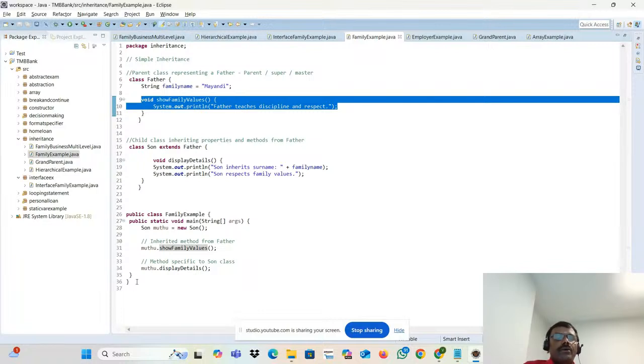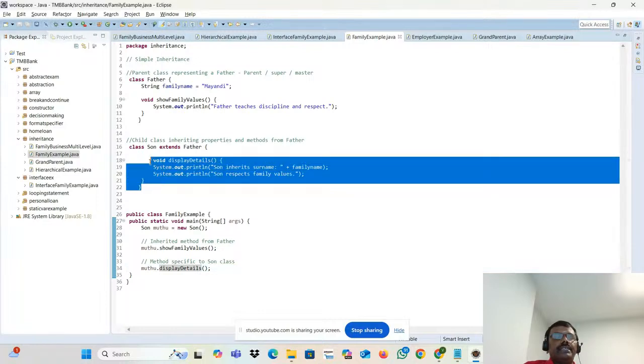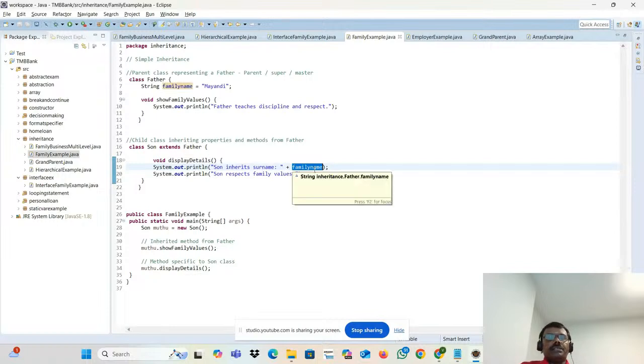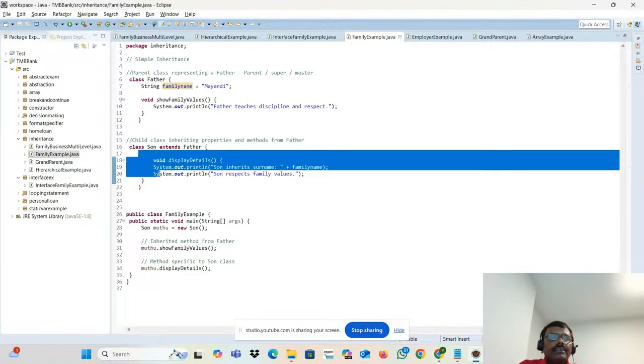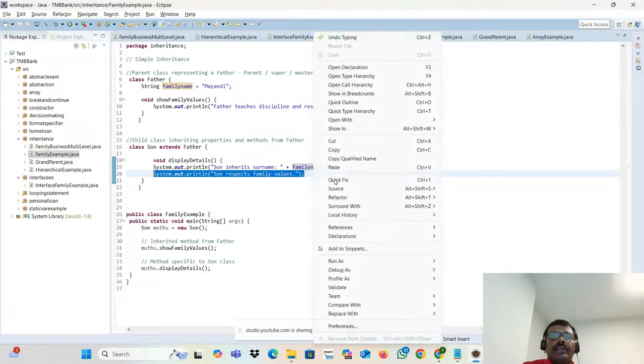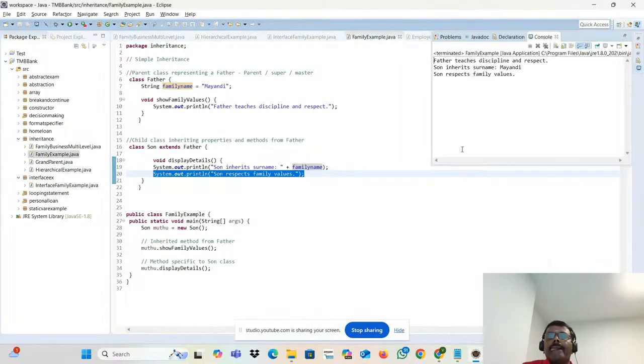Okay. Now Muthu.displayDetails. This method is called. In display, what will print? Son inherits surname. What is the surname? Family name. But family name is not found in this particular class. It is found in the other class. They can access it. Why? Because it is inherited. So what is the surname? Family name here is Mayandi. So son inherited surname is Mayandi. That will print. What about the next method? Son respects the family value. That will also be printed. Let me run this program. See that?